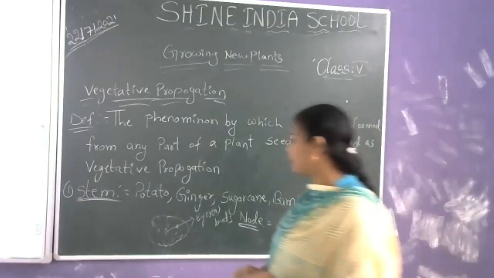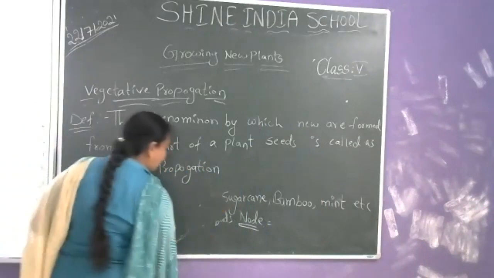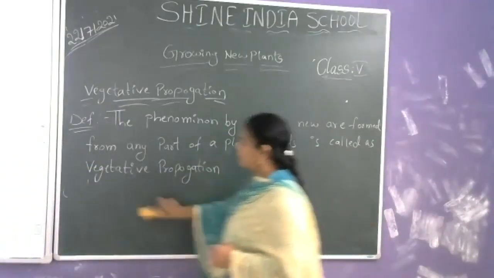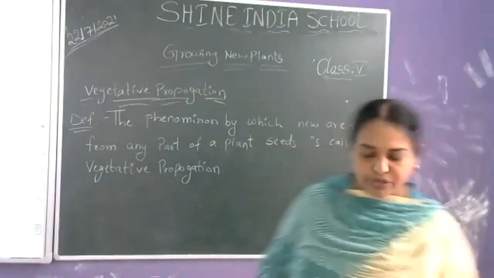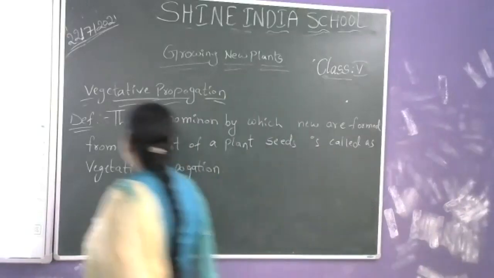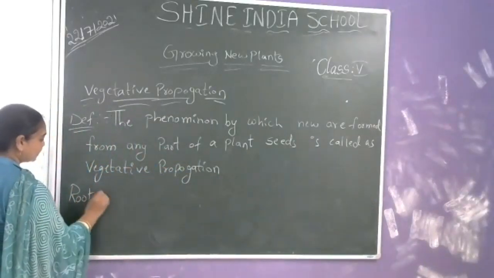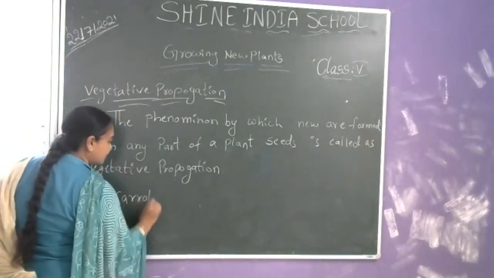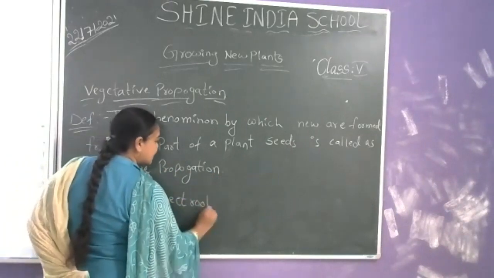Next comes the root. How do roots give rise to a new plant? In your content book it is clearly given. Roots of plants like carrot, beetroot, sweet potato.